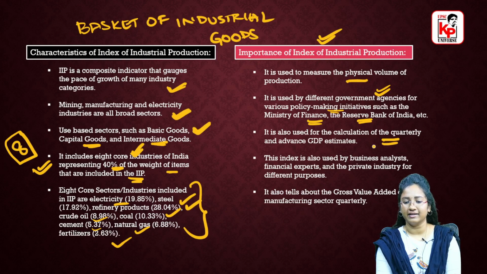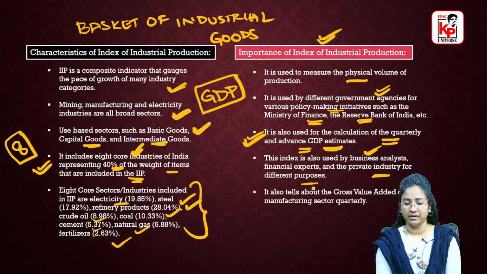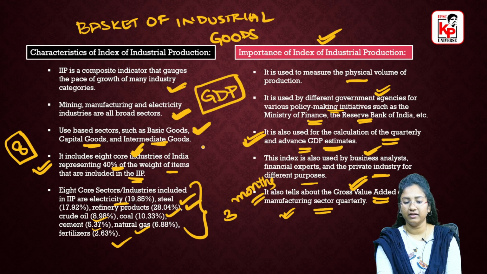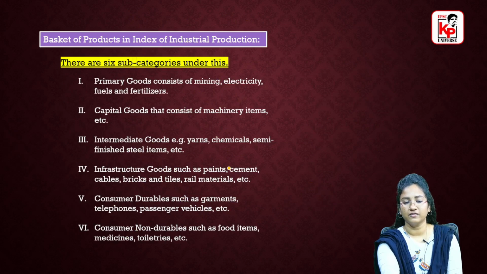It is also used for the calculation of quarterly and advanced GDP estimates. Even for our gross domestic product estimates, this data is used, and it is used by business analysts, financial experts and private industry for different purposes. It also tells us about the gross value added of the manufacturing sector quarterly, that is, for every 3 months. So what will be the gross value added for the manufacturing sector? This would also be given by this IIP data. So this is the importance of IIP.